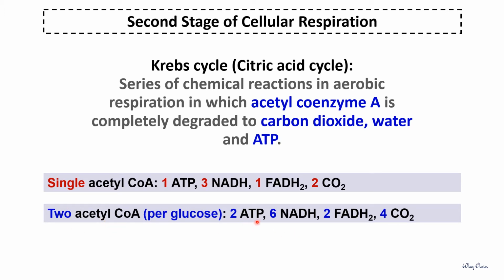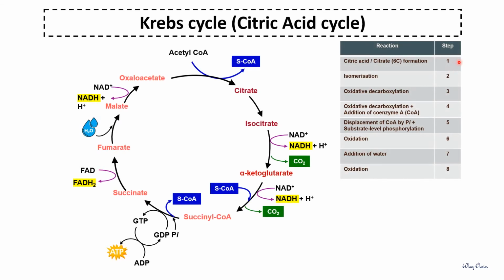So this is the final result of one glucose. There are a total of 8 steps in one Krebs cycle, and each step is catalyzed by a specific enzyme. But in our syllabus, we don't need to remember the specific enzymes in detail. Just focus on what type of reaction occurs in each step.